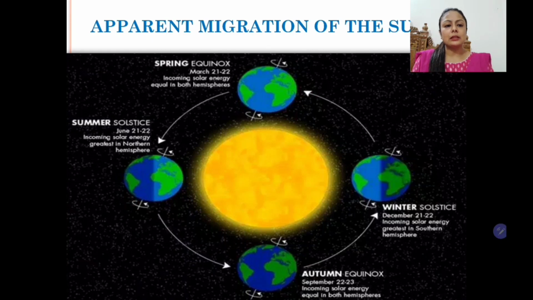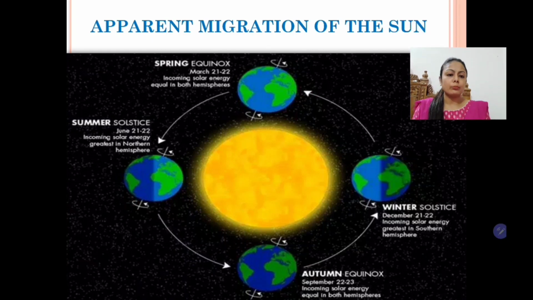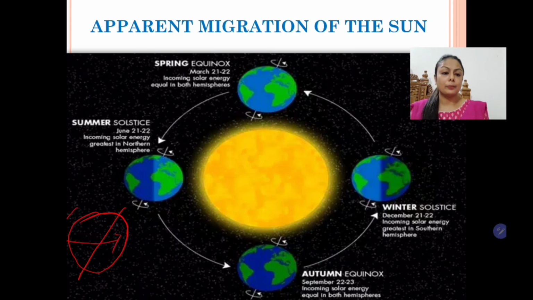Next we are going to learn about the apparent migration of the sun. So first let us understand what is apparent migration of the sun. Our earth is not straight, rather it is tilted along its axis. So as the earth is tilted along its axis, it rotates from west to east.